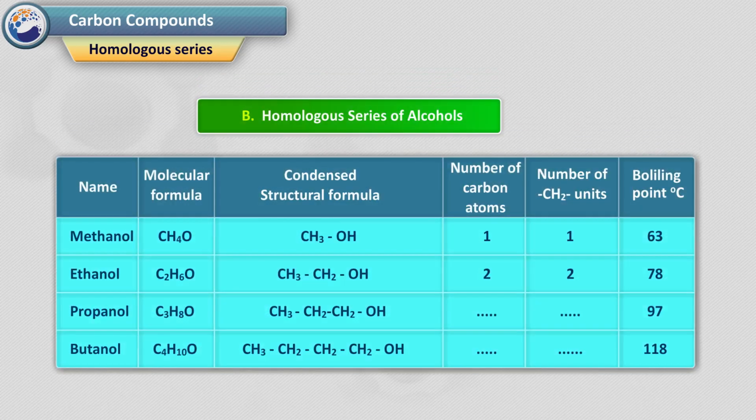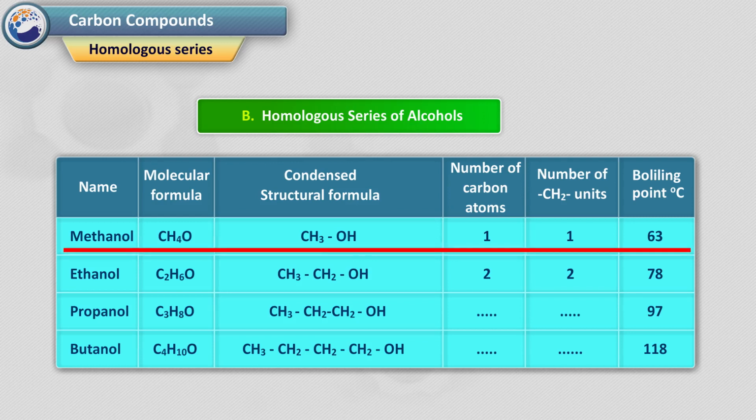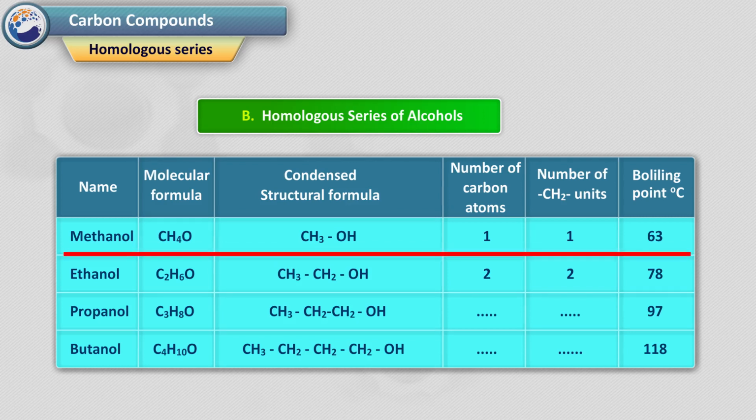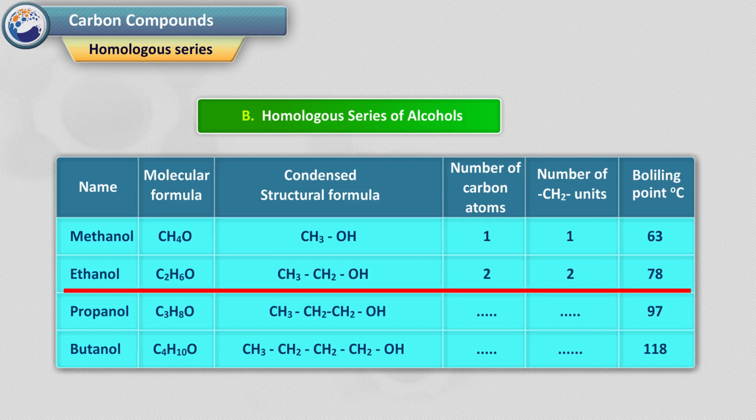B. Homologous series of alcohols. Methanol. Molecular formula CH4O. Structural formula CH3OH. So number of carbon atoms will be 1. Number of CH2 units 1. Boiling point is 63. Ethanol. Molecular formula C2H6O. Structural formula CH3CH2OH. So number of carbon atoms will be 2. Number of CH2 units 2. Boiling point is 78.